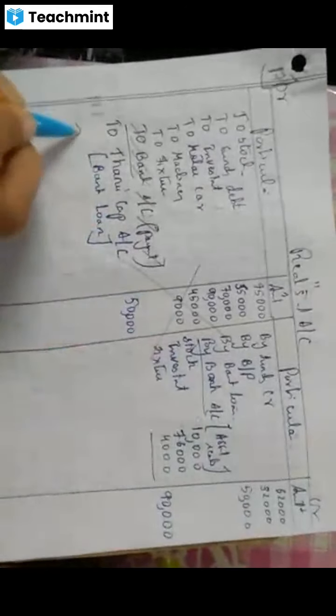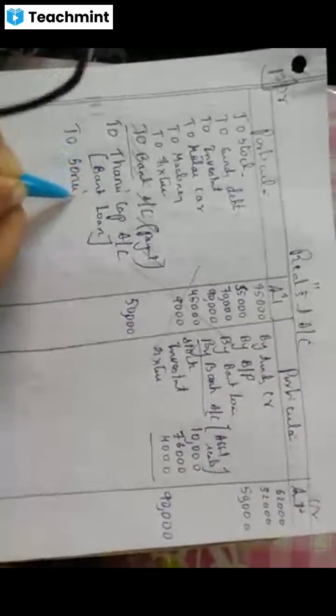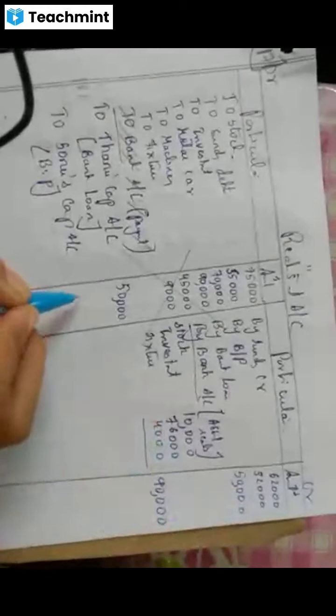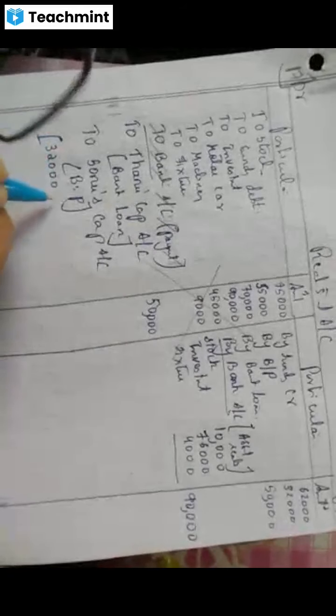Because all these things are paid by the partners only. Okay. Then bills payable is done by Sonu, to Sonu's capital account. Right here. Bills payable. What was the amount? Bills payable 32,000, but she has paid how much? There is a discount. Discount she has done.